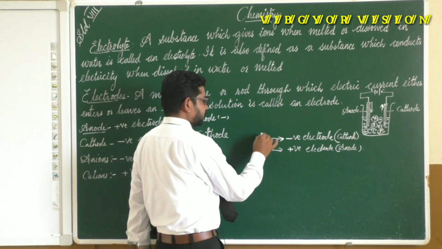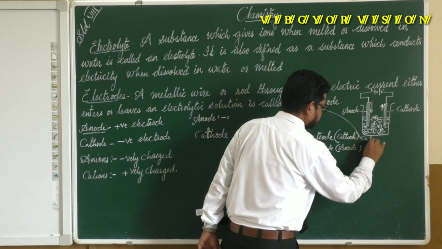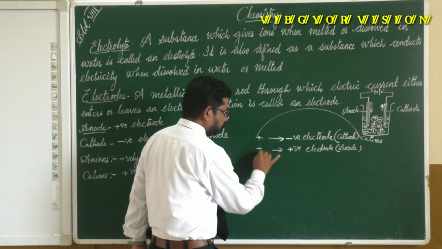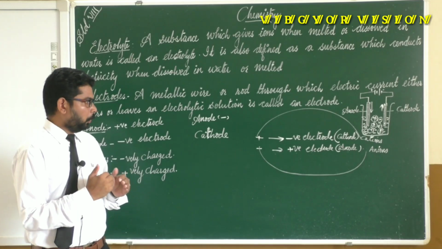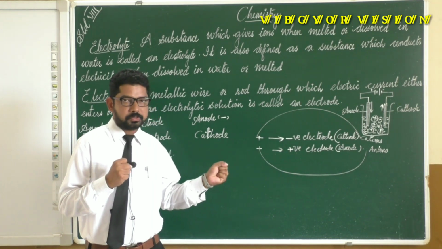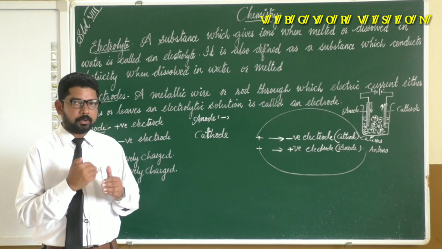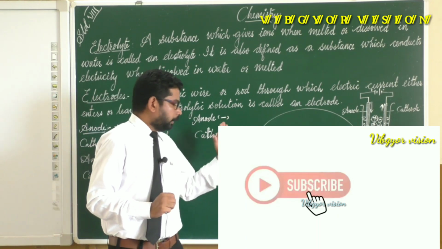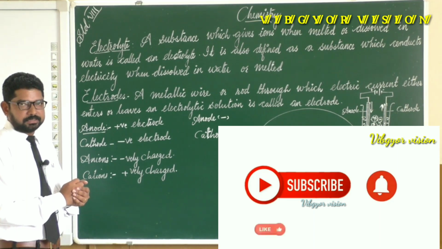These positively charged ions move to the cathode, so they are known as cations, and negatively charged ions move to the anode, so they are known as anions. Anions are the ions which move to the anode, and cations are the ions which move to the cathode. That means cation is positively charged and anion is negatively charged.